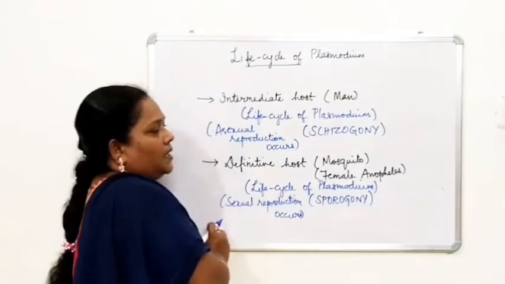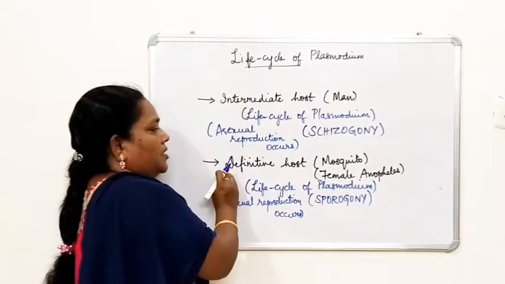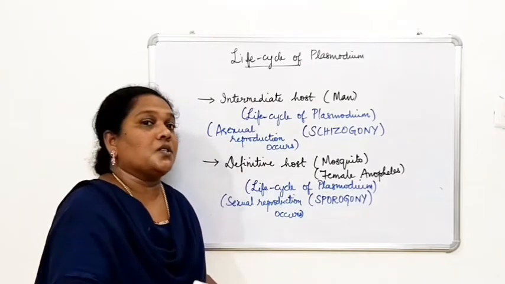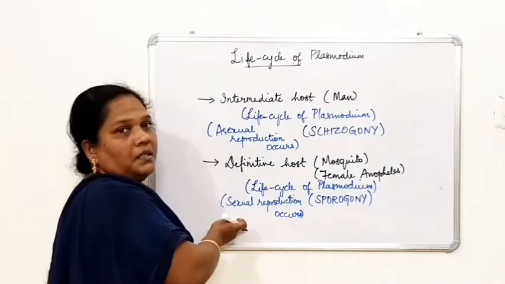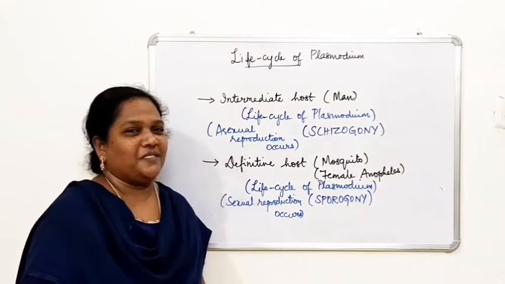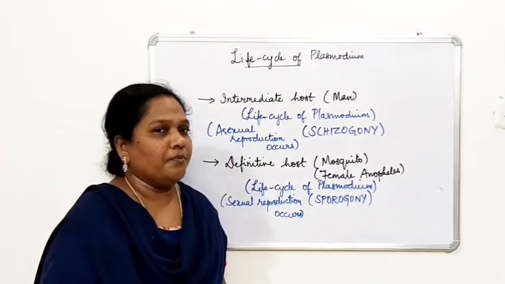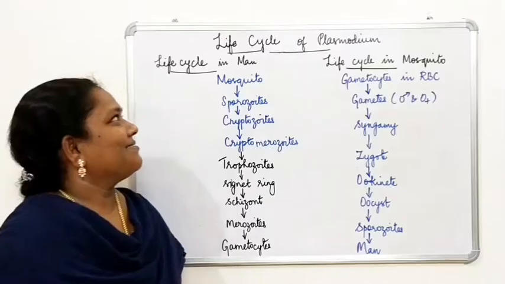Whereas when it moves on to the definitive host, where it is called sporogony, all the stages will be matured. That is the reason sexual reproduction takes place here. So these are the two hosts seen in the life cycle of Plasmodium.